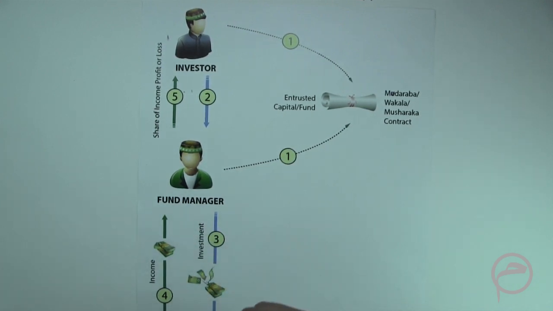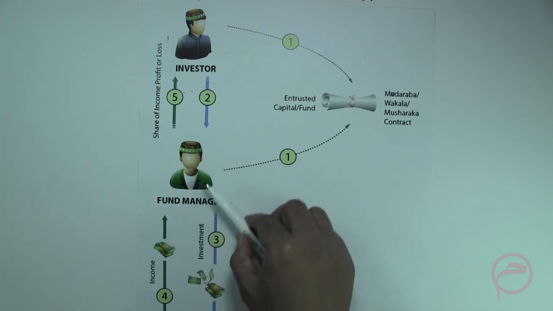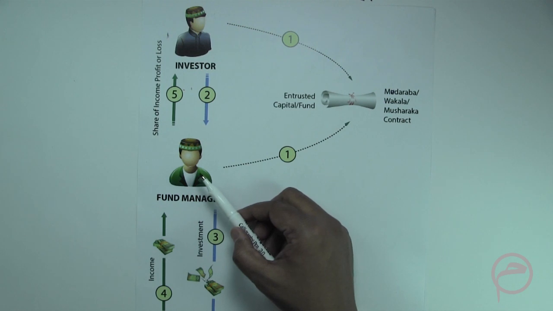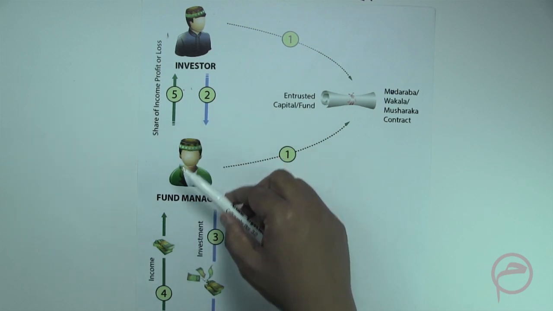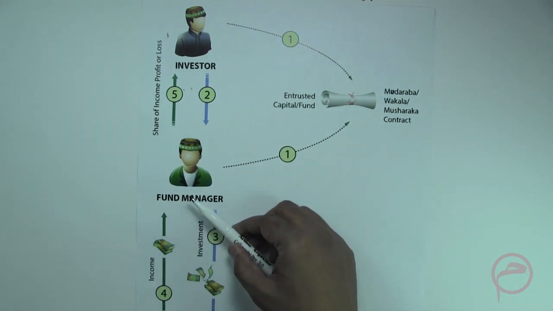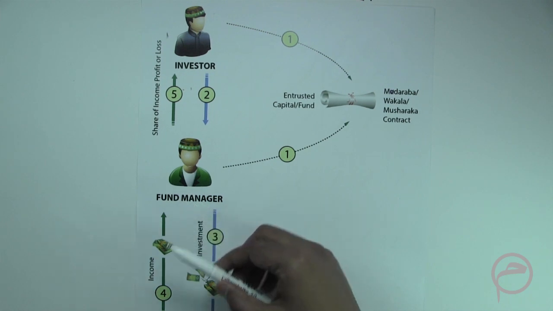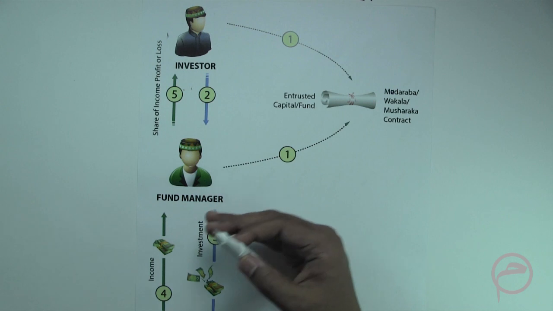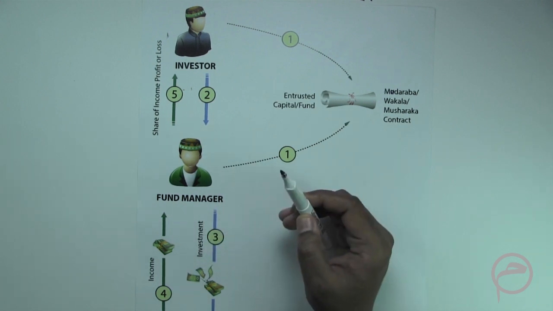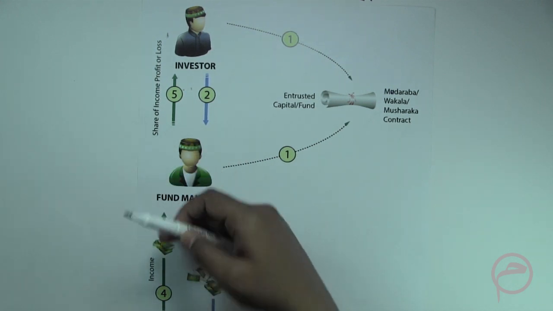Now in terms of giving a performance benefit to the fund manager, of course in a Mudaraba structure the investor could agree with the Mudarib or the fund manager that in case the fund performs better than a particular agreed benchmark, then the Mudarib would be given an incentive fee.